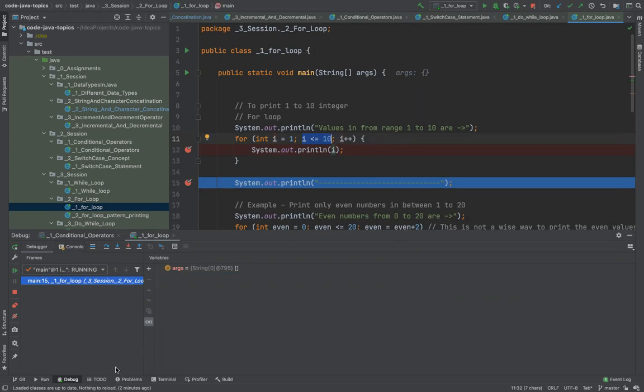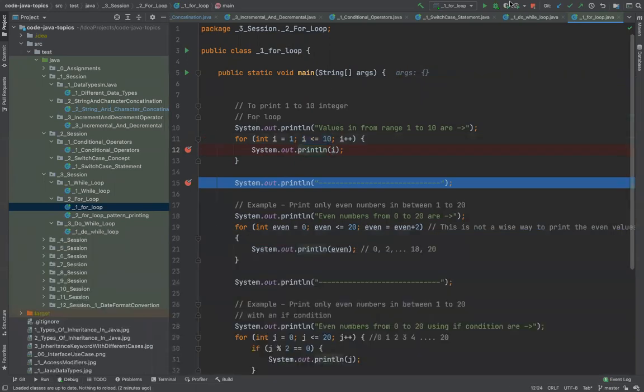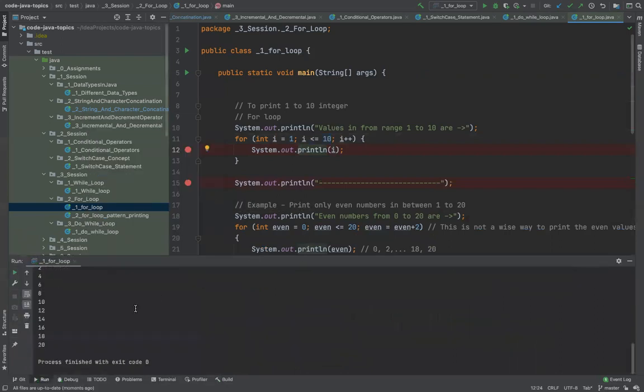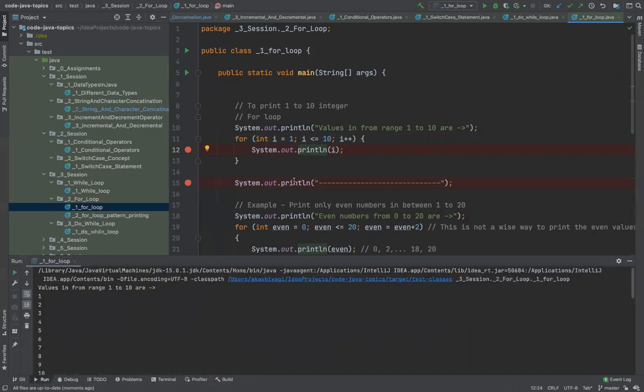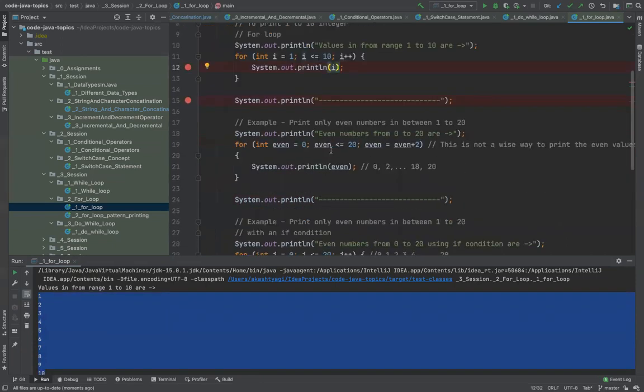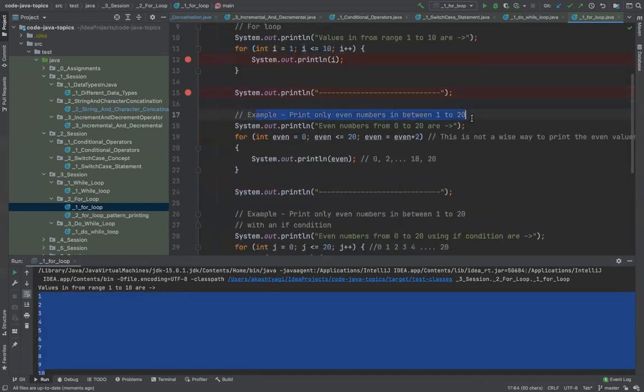So just to show you, if I stop these breakpoints and just run this, you will see this loop is doing its part. Every time the value of i is incremented, and I'm printing it as well. Okay, now there are a few more examples.